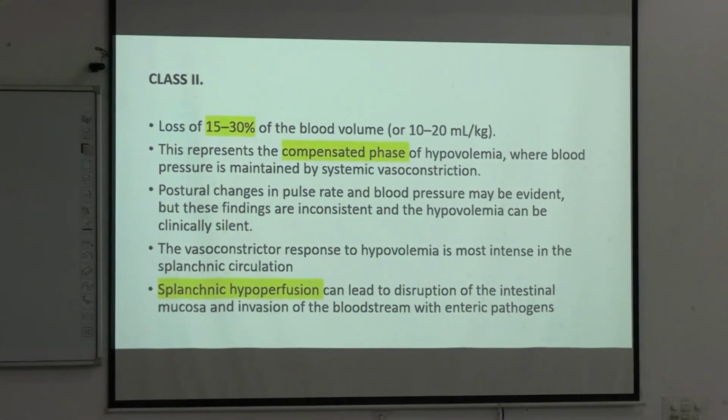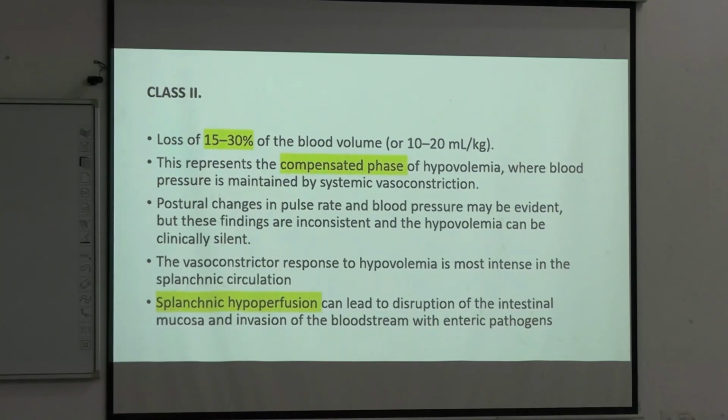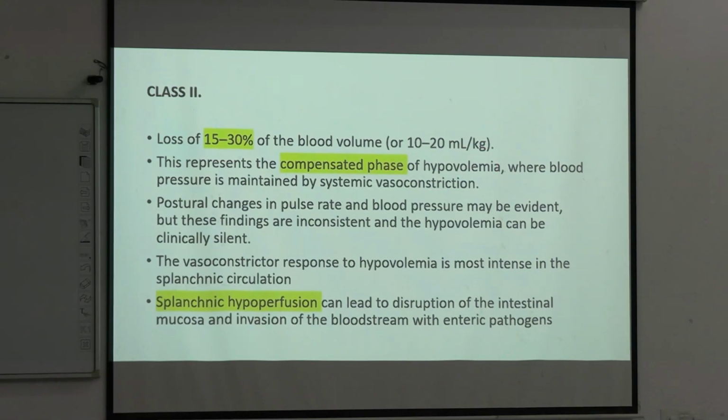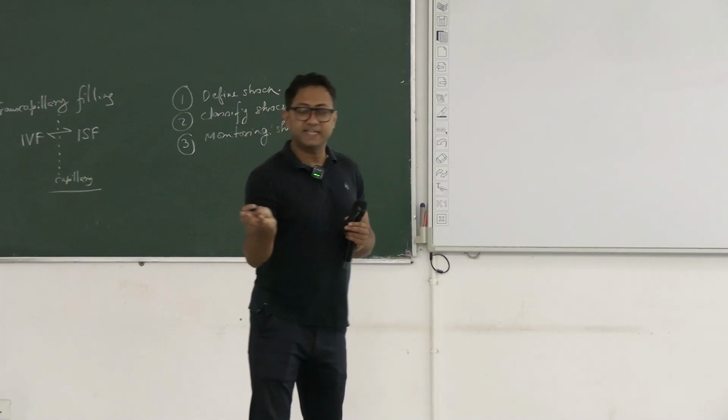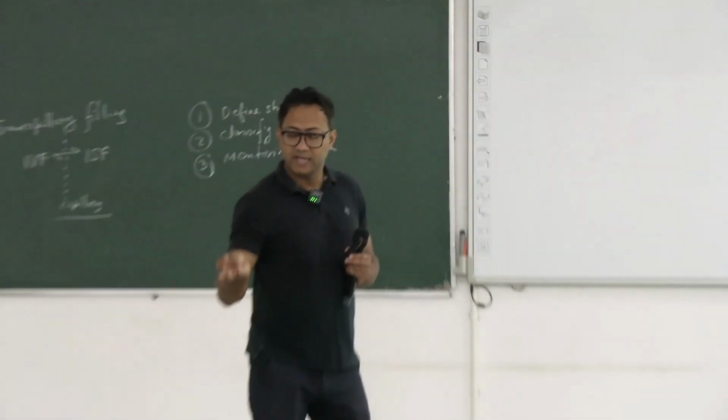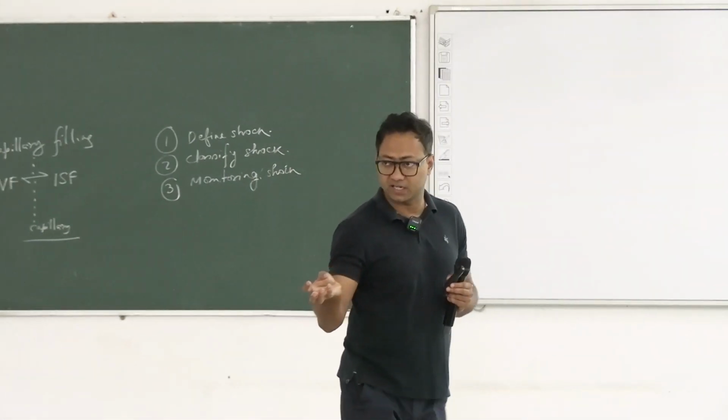15 to 30% of blood loss. Very easy to remember: less than 15, 15 to 30, 30 to 45 and more than 45. Now class 2 hemorrhage represents the compensated phase of hypovolemia where blood pressure is maintained by systemic vasoconstriction. That is the direct effect of high pressure and low pressure baroreceptors, as shown in the flow chart. Your immediate support is transcapillary refill. Next support is baroreceptor and chemoreceptor, and the last support is the renin-angiotensin mechanism.